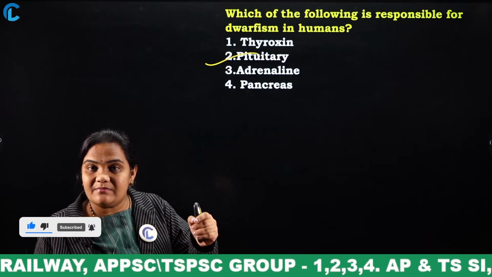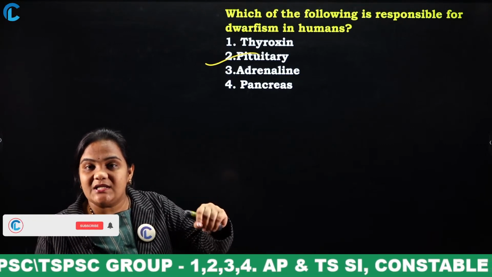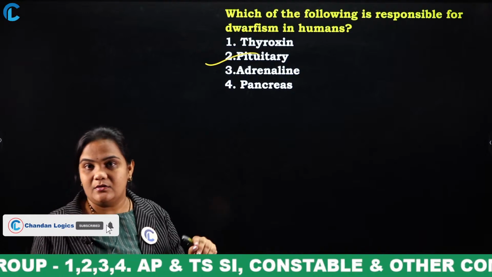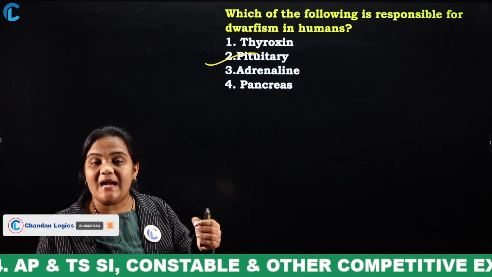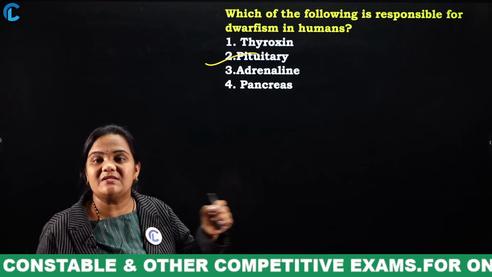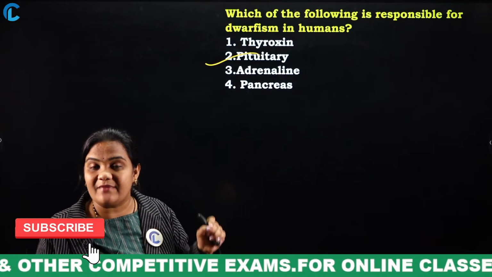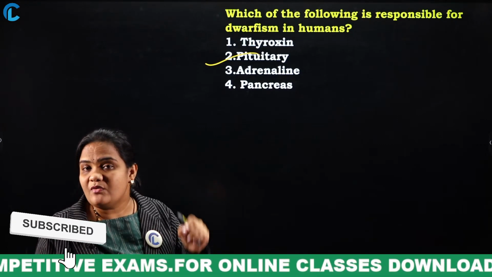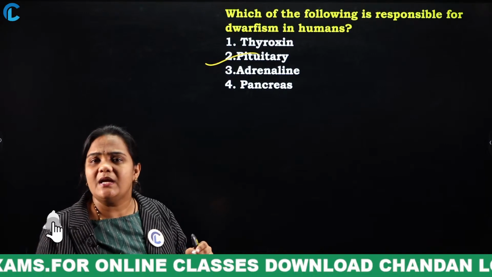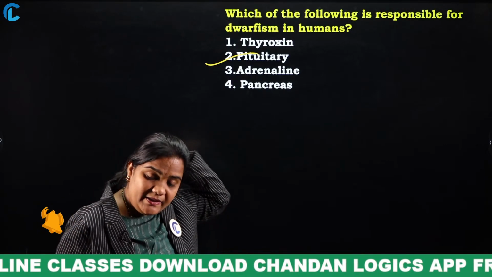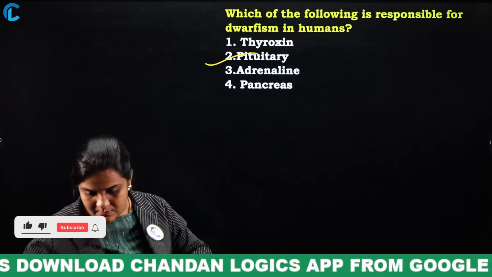Dwarfism means looking too short, gigantism means looking too tall. The pituitary gland is located in the brain.